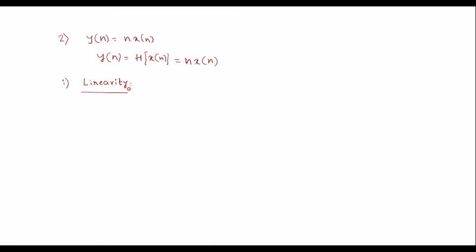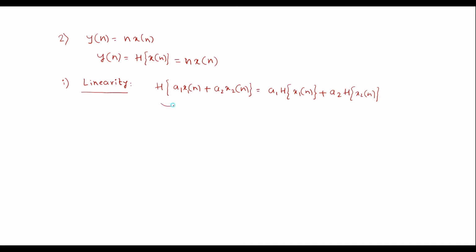A system is said to be linear if it satisfies superposition principle and homogeneity principle. That is, h of a1 x1 of n plus a2 x2 of n must be equal to a1 h of x1 of n plus a2 h of x2 of n.